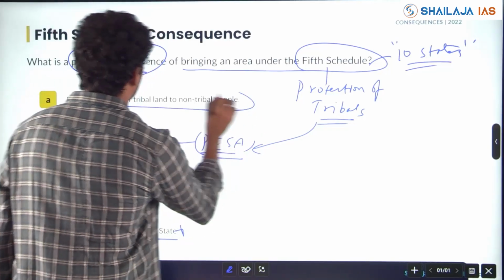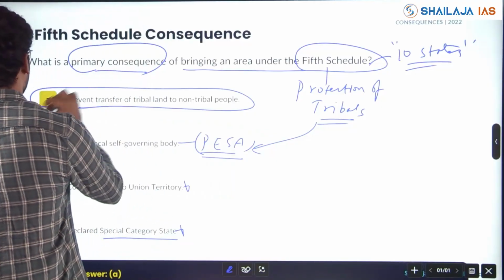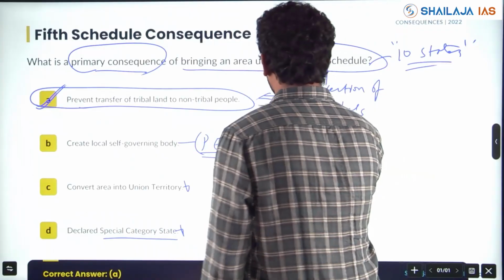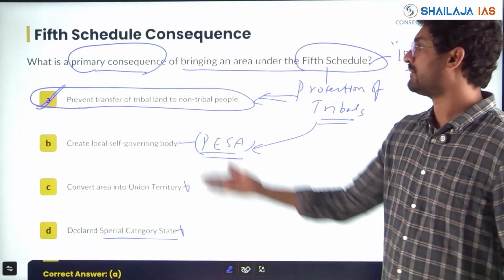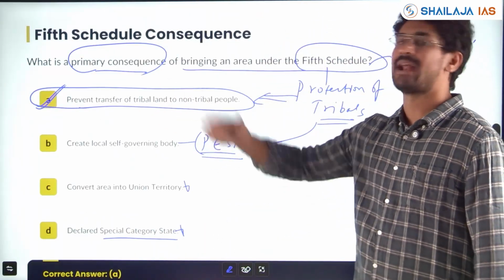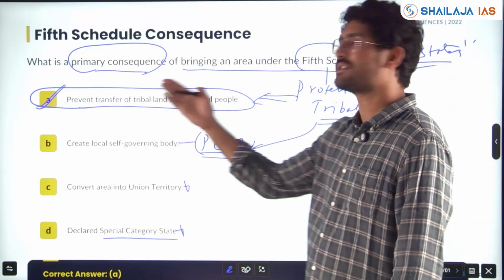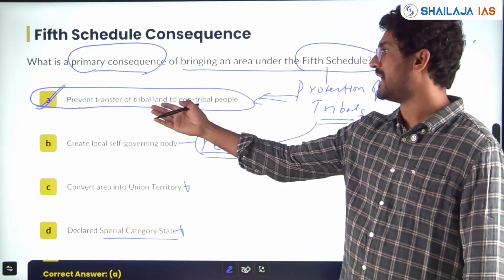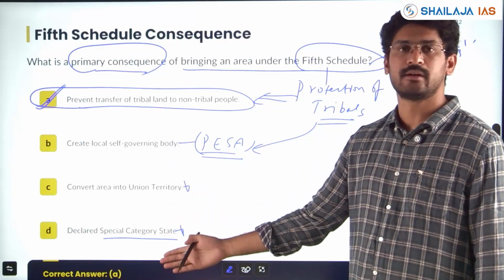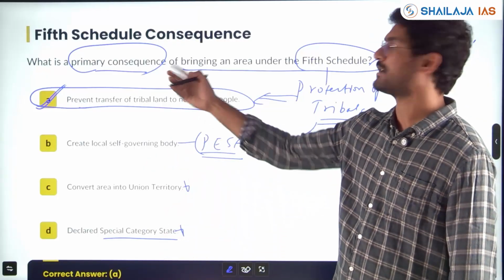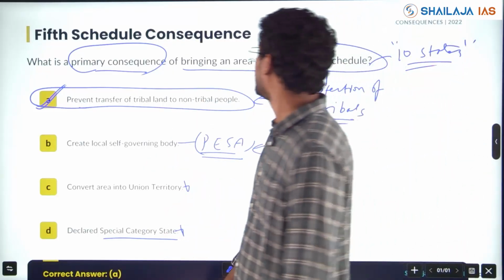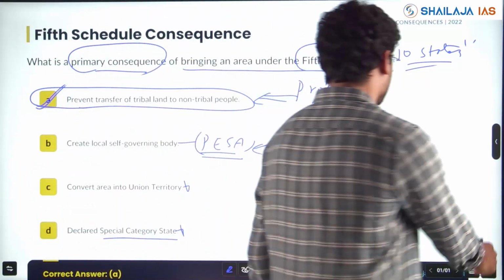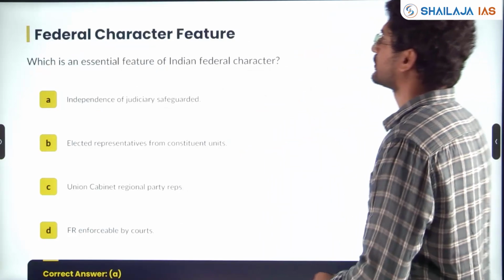Prevent transfer of tribal land to non-tribal people: one of the important themes under protection of tribals is to prevent transfer of tribal land and prevent exploitation of tribals by non-tribal people. So option A is right, and all the other options are not directly a consequence of bringing an area under the fifth schedule. Clear? Now we'll go to the next question.